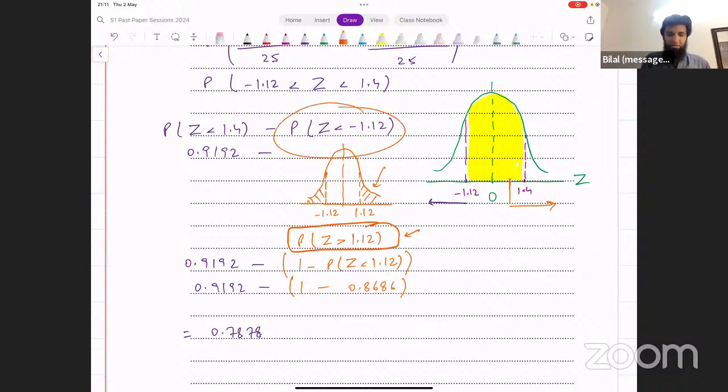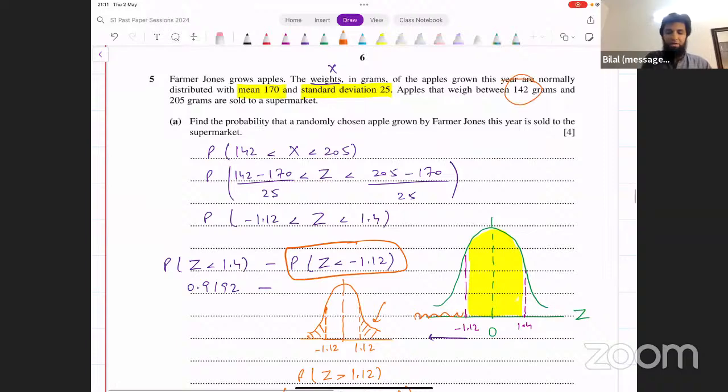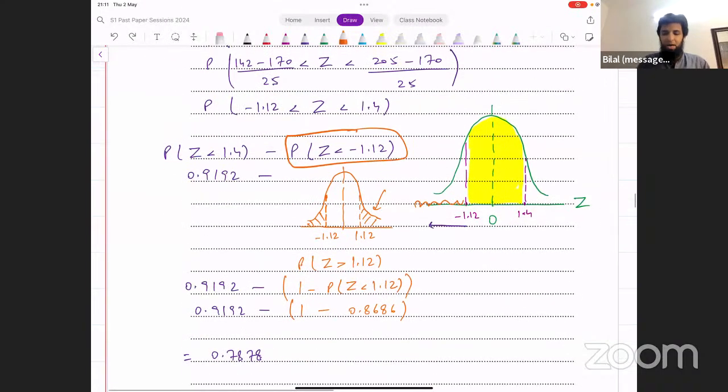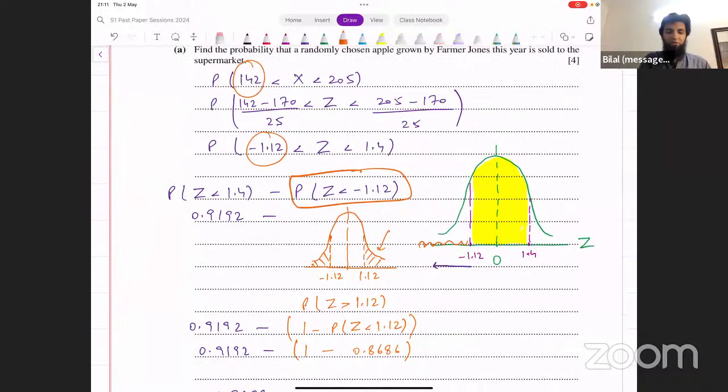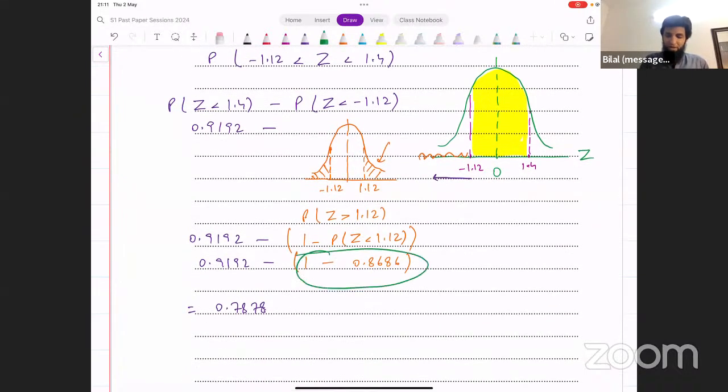No, this one, in fact, I'm sorry. Let's focus here. Probability of z being less than minus 1.12. That's this region. That's the probability of an apple weighing less than 142 grams, right? Because the z value minus 1.12 corresponds to 142 grams. So probability of being less than minus 1.12, what's that? We found that here: 1 minus 0.8686.